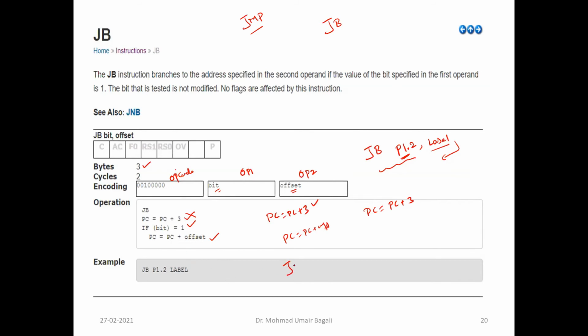Okay, so you can even write like this, jump bit. Here you can give a bit address also, like JB 21H comma label. Now what is this 21H? It is a bit addressable memory location. So it will go to the 21H bit addressable location. In that particular location, it will check whether it is 0 or 1. If it is 1, it will generate PC is equal to PC plus offset. It will jump to the offset address. Otherwise, it will go to the very immediate next instruction following jump bit. Jump bit. Don't read this as B register. It represents bit. Jump if bit.